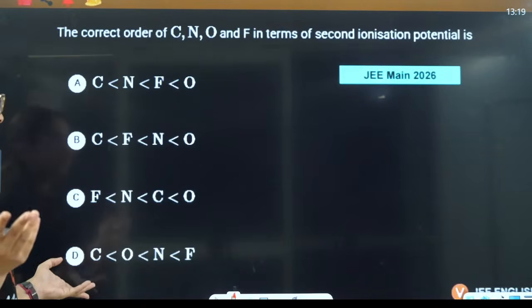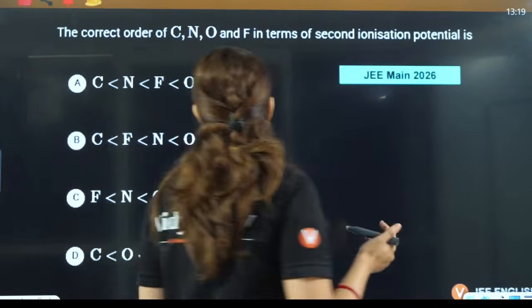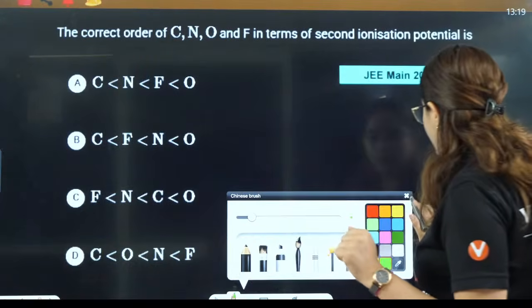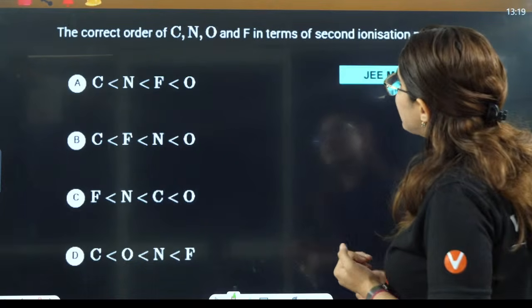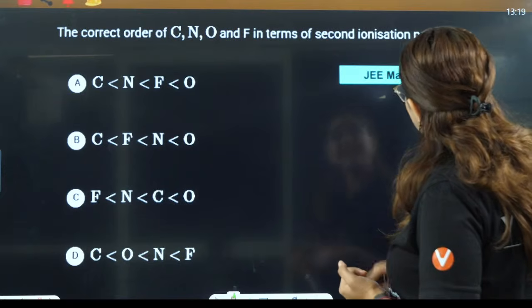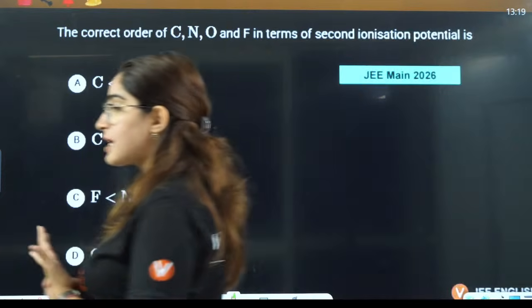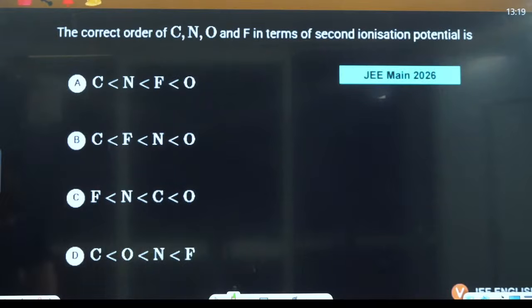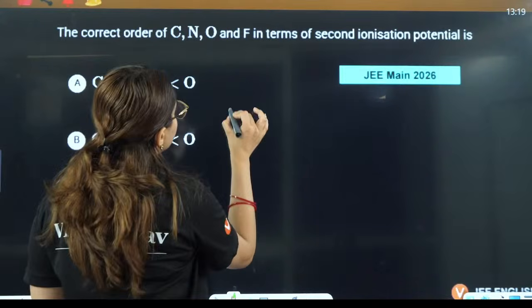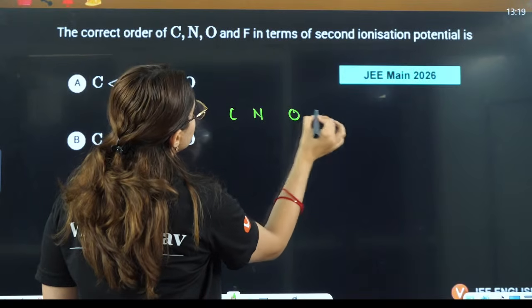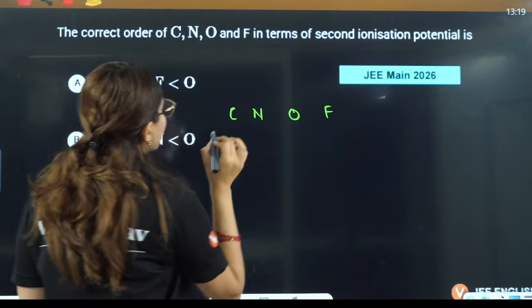These are very easy questions only. Next, a 2026 question: the correct order of C, N, O and F in terms of second ionization potential. They are not asking about the first, they are asking about the second ionization potential.